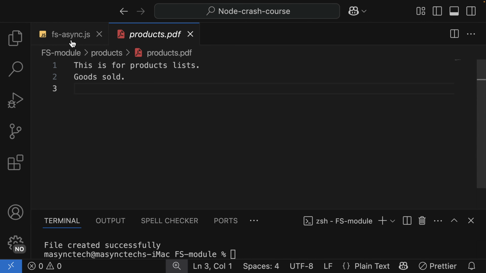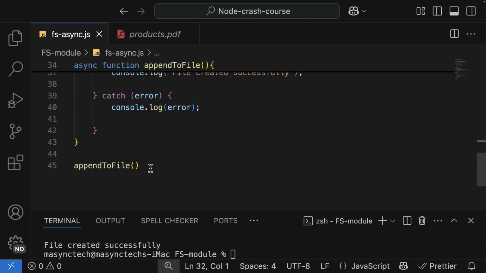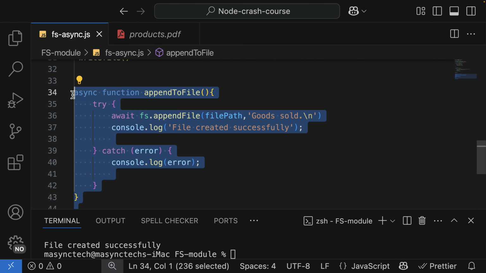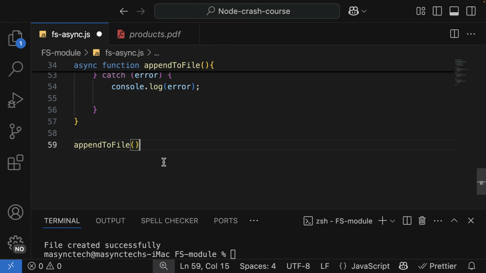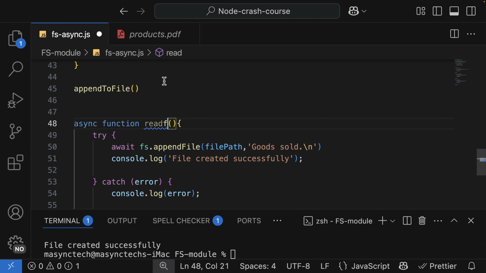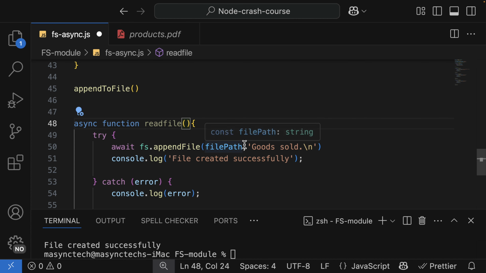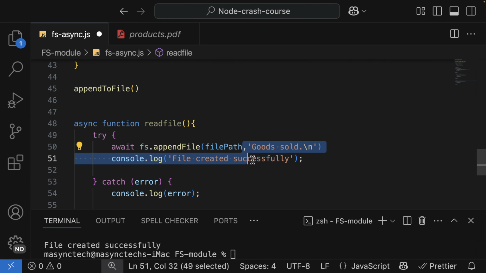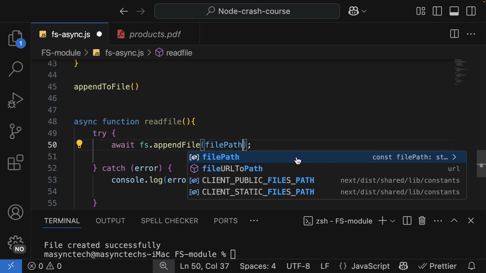What about the reading? It follows the same format. I'm going to copy this and then paste, change this one to read file, the path, and then the encoded format.